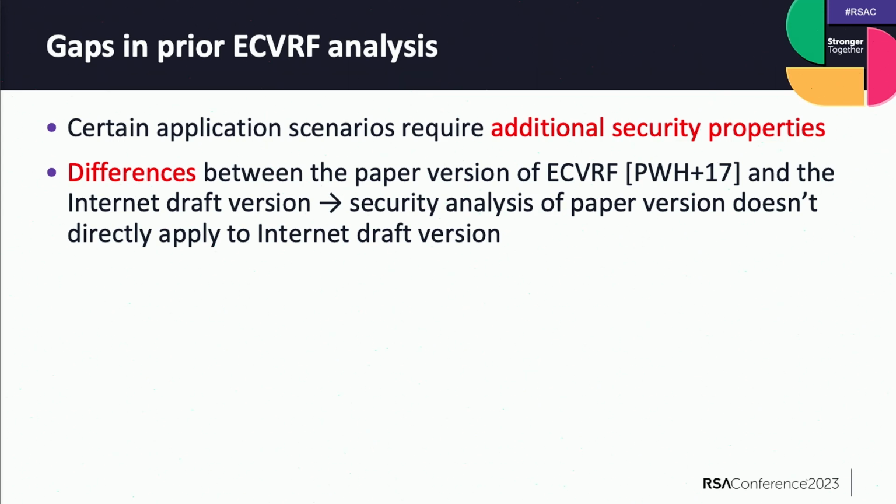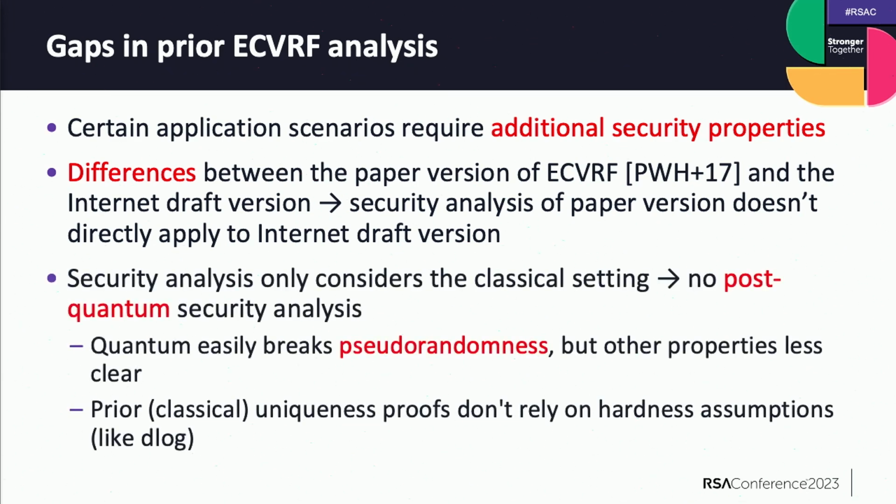This means that the security analysis of the paper version doesn't necessarily directly apply to the internet draft version, and nobody has really analyzed the internet draft version. The third thing is that their security analysis only considers the classical setting. In other words, there's no post-quantum security analysis at all.